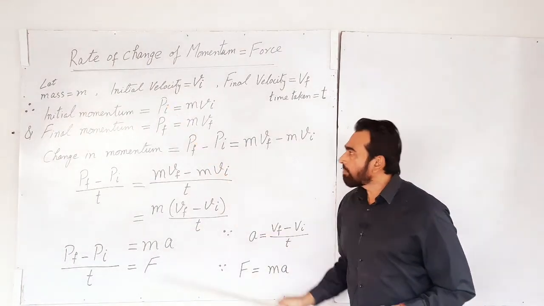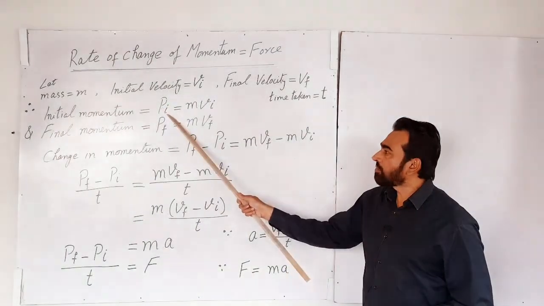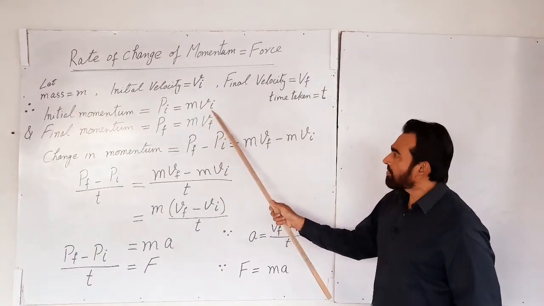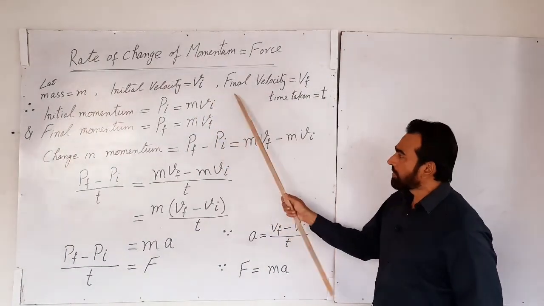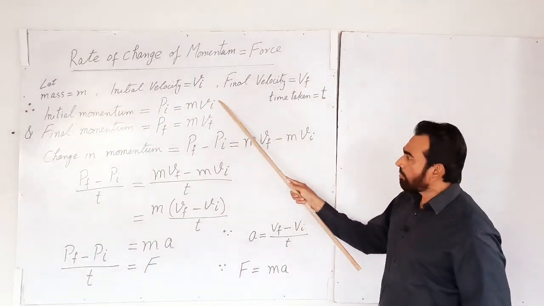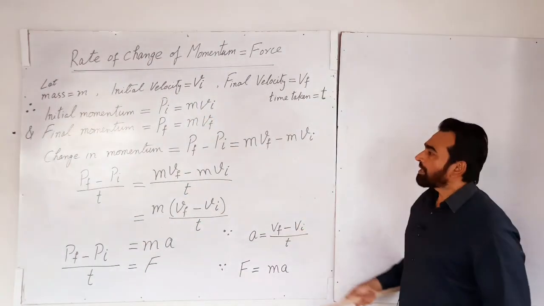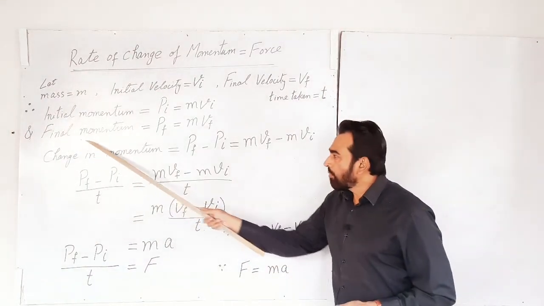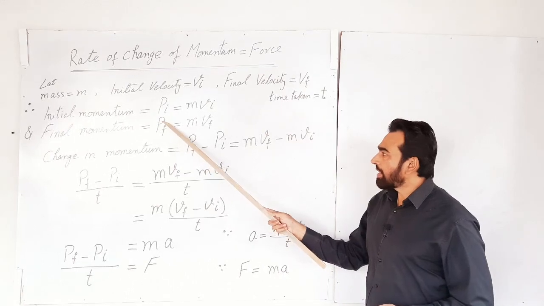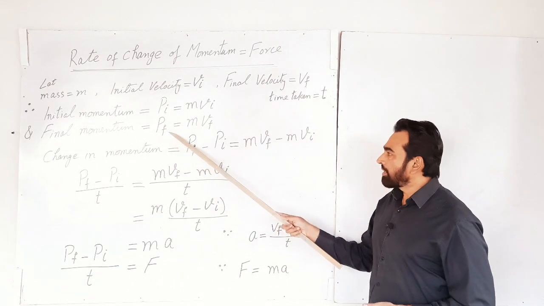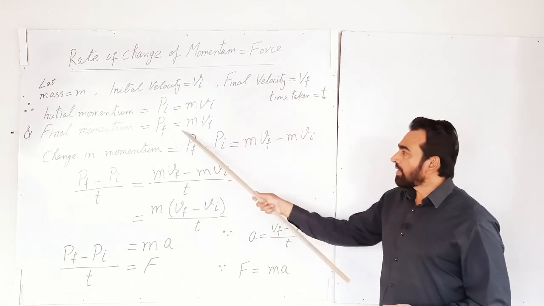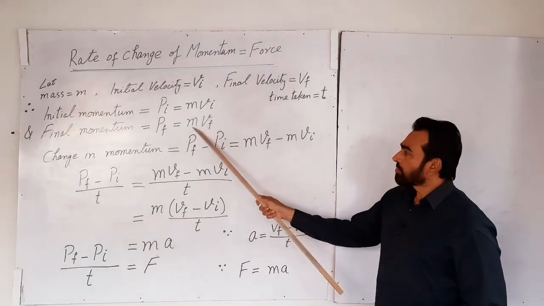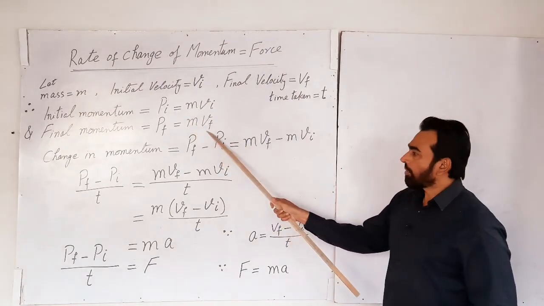Initial momentum pi is equal to m, the mass of the body, times vi, the initial velocity. This is the initial momentum of the body before the application of the force. Now when the force is applied, the final momentum, represented by pf, f for final, is equal to m into final velocity vf. This is the final momentum of the body.